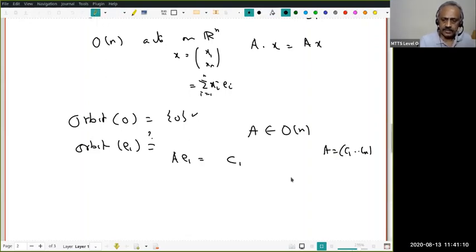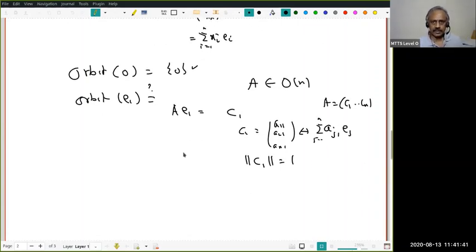And notice that we have just said the column vectors of an orthogonal matrix form an orthonormal basis. Therefore, if we write C1 as (a11, a21, ..., an1), this corresponds to the vector summation a_j1 e_j, j equal to 1 to n. The norm of this vector will be 1 because the columns form an orthonormal basis. Therefore, the orbit of e1 is contained in the set of unit vectors.